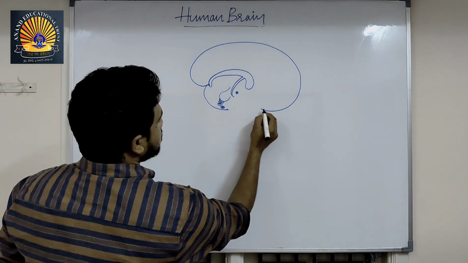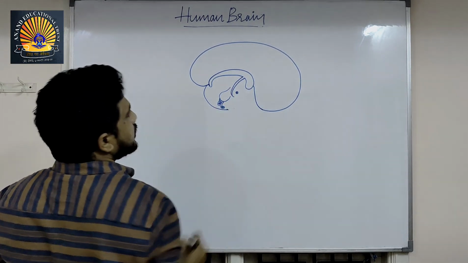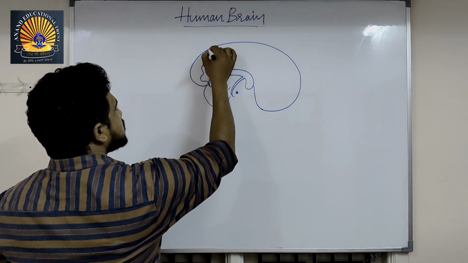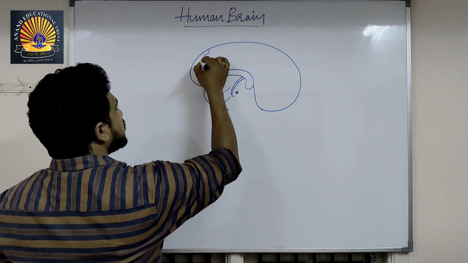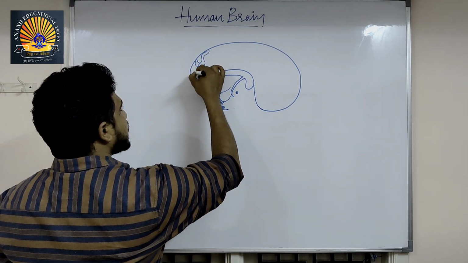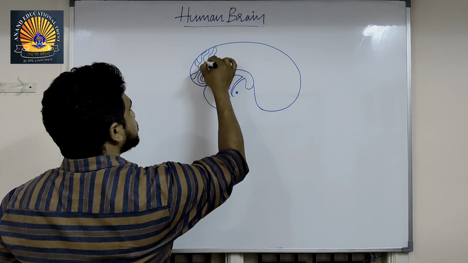So this entire part is forebrain. Forebrain consists of so many folds. To extend the area, the surface has a lot of folds.